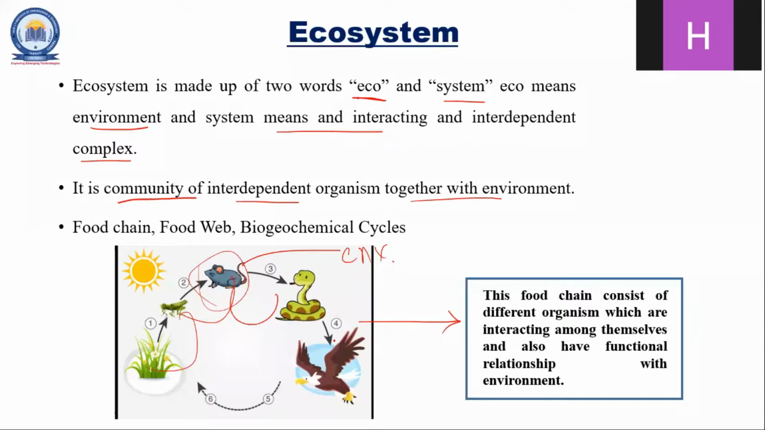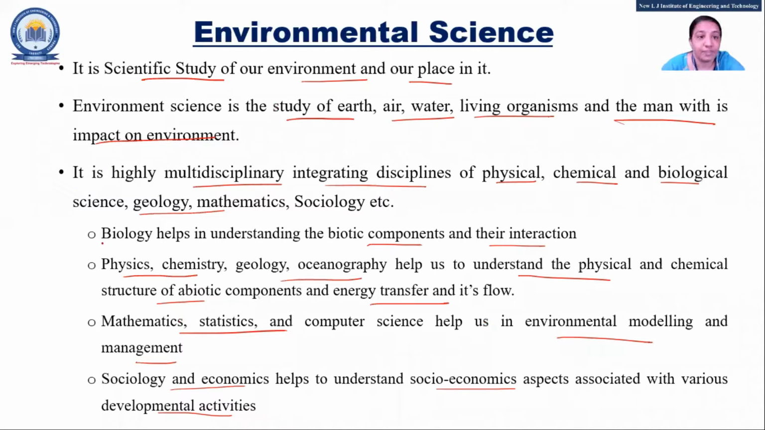So that can be defined as a community of interdependent organisms, right? And the basic example is the food chain. That means all things are consumed by one another, so they are dependent upon each other. That is nothing but an ecosystem.